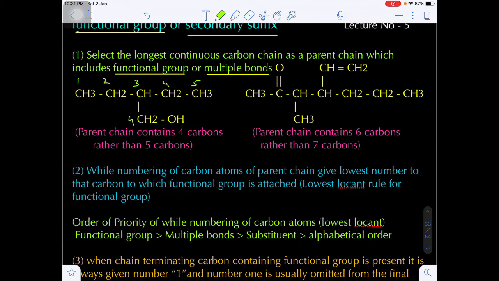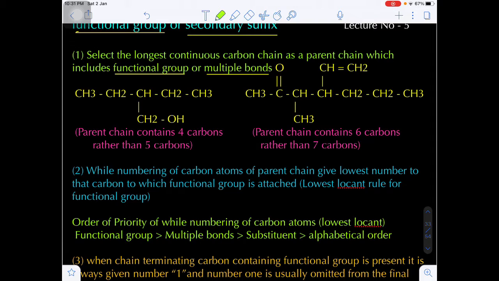5 carbons. But if you see, the OH group is a functional group, so first of all we have to give the priority to the functional group. That means the functional group has to be included in the parent chain.